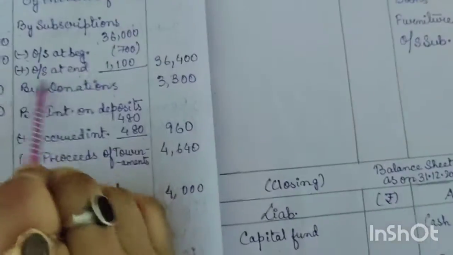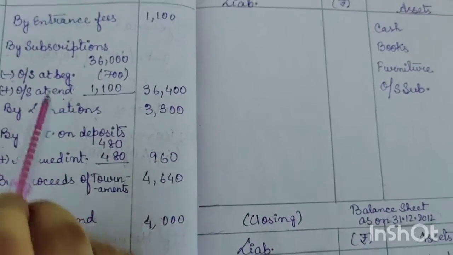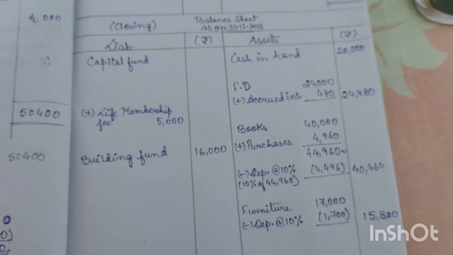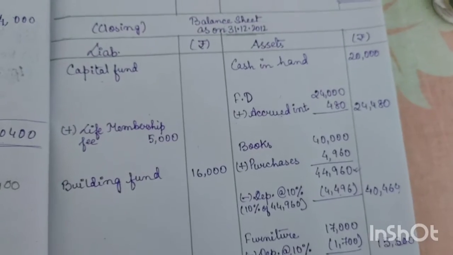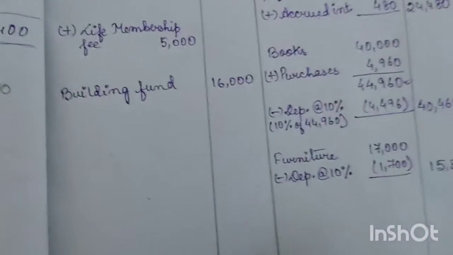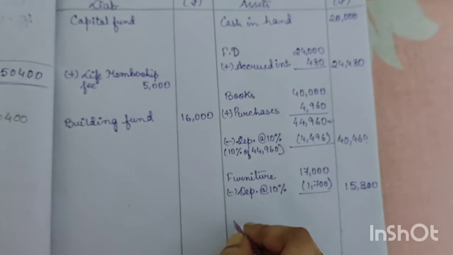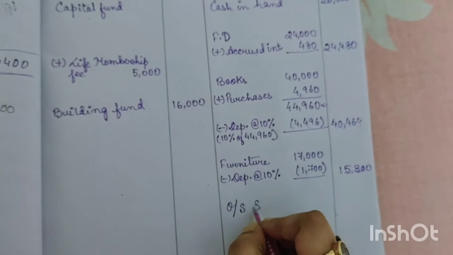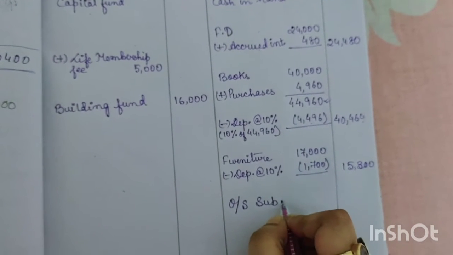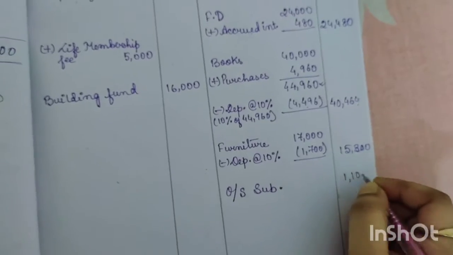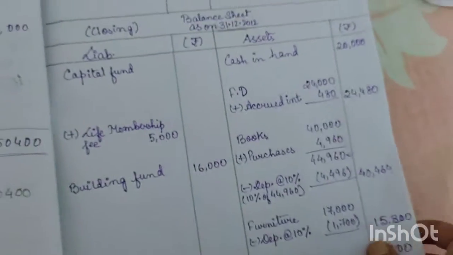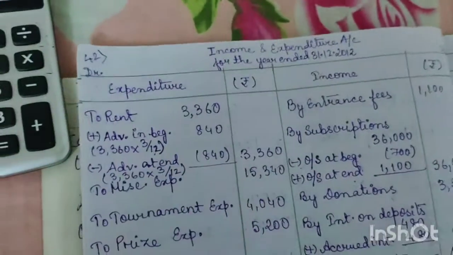Now again outstanding at the end. The outstanding income at the end, means outstanding subscription, will come in the closing balance sheet, and we will write here in the asset side outstanding subscription 1,100 at the end. Okay, now come here to the rent.